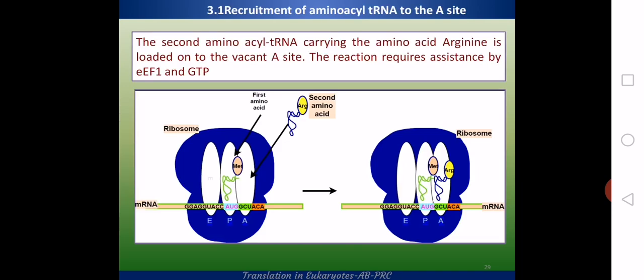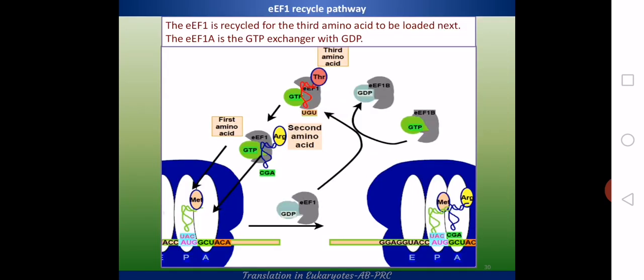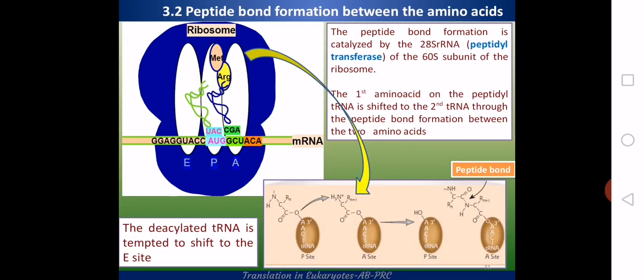This image will give you an idea about the second aminoacyl tRNA entry into the A site. Then this is the recycle pathway for the eEF1 with the help of eEF1A. And the peptide bond formation, of course, this is important. This is done by the peptidyl transferase, that means a ribozyme activity of the 28S rRNA molecule.